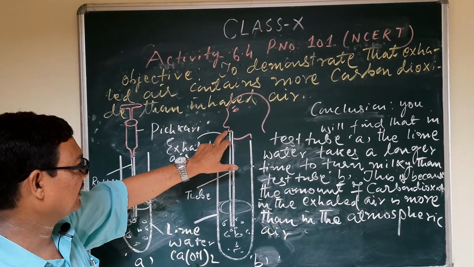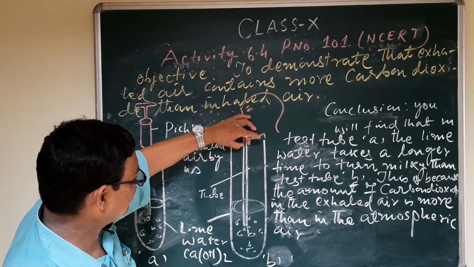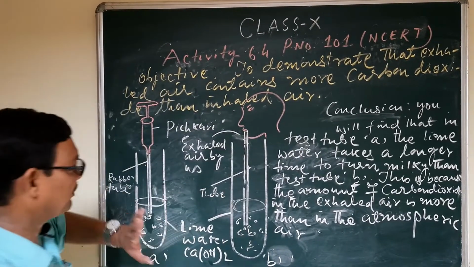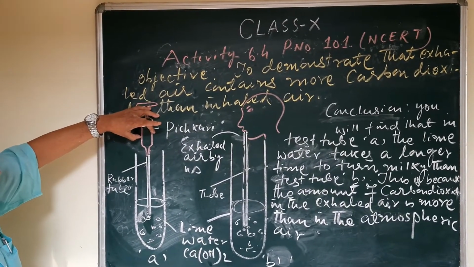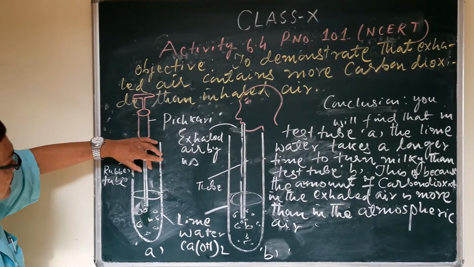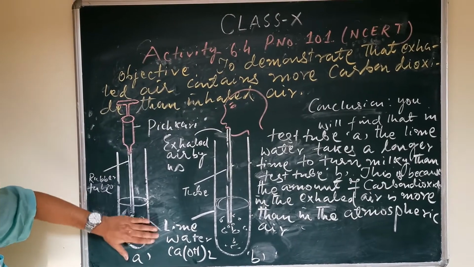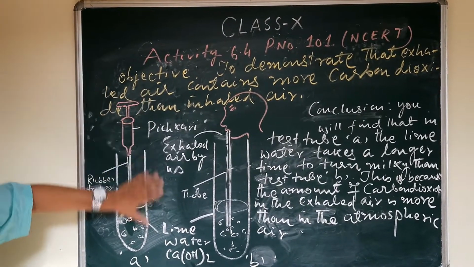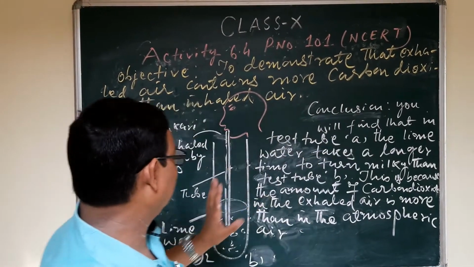We can exhale, and that air passes through this tube. What will happen with the lime water and the air that is blown from this pichkari, and that passes through this rubber tube? What will happen when it mixes with the lime water? So here is the objective, and now the conclusion.